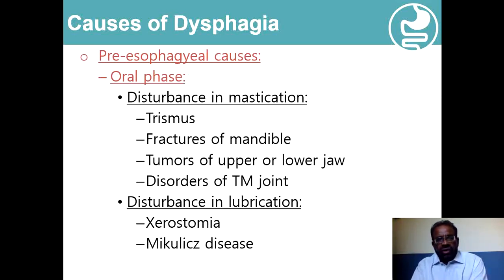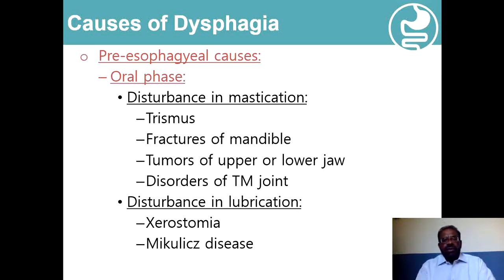There is a long list of causes which can cause dysphagia, and for our convenience, depending upon the anatomical site, they can be classified as, number one, those causes which are pre-esophageal, like the causes which disturb the oral phase of swallowing. They are the conditions which are associated with disturbance in mastication, like trismus, the fractures of the mandible, tumors of the upper or the lower jaw, and disorders of the temporomandibular joint.